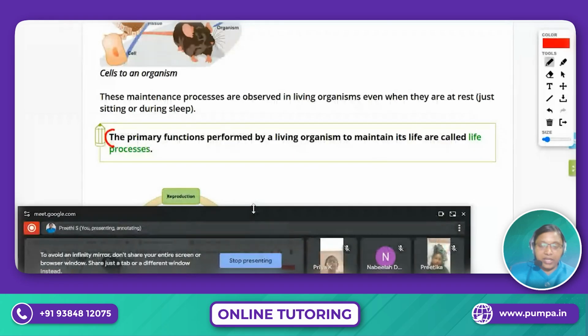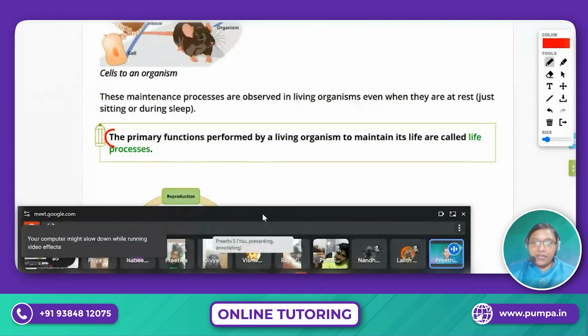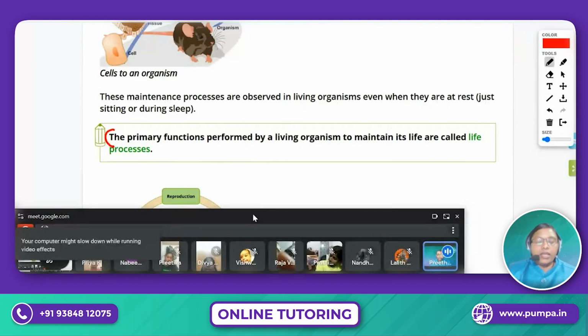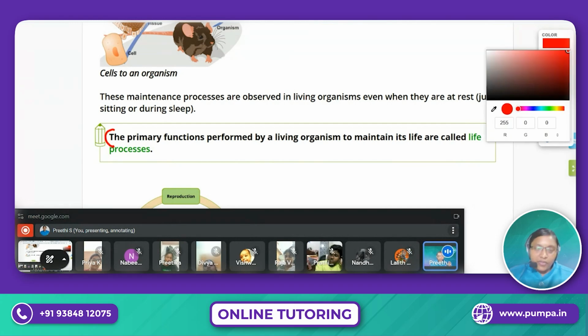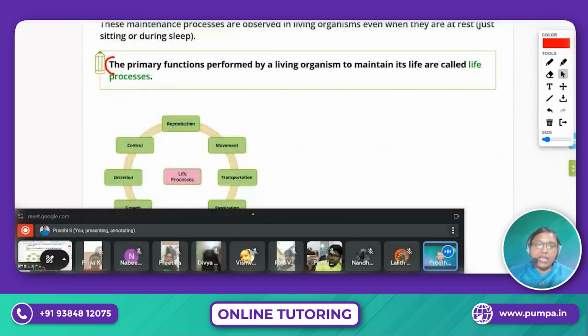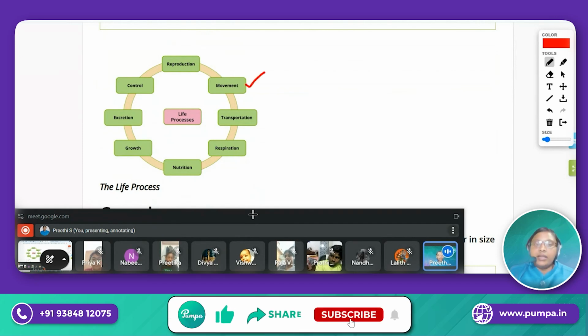So the life process. Everyone knows the term life process, right? To live, the living organism has to do some of the functions so that it can live. They are the life processes. And the life processes are of many types. As we discussed earlier, there should be movement.